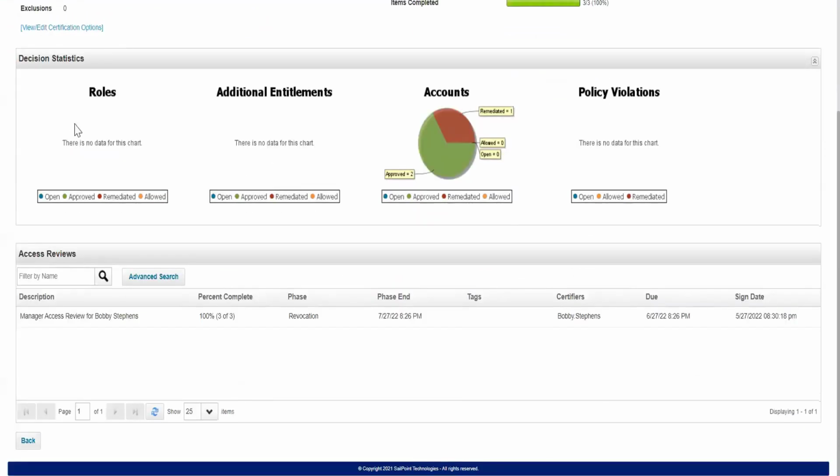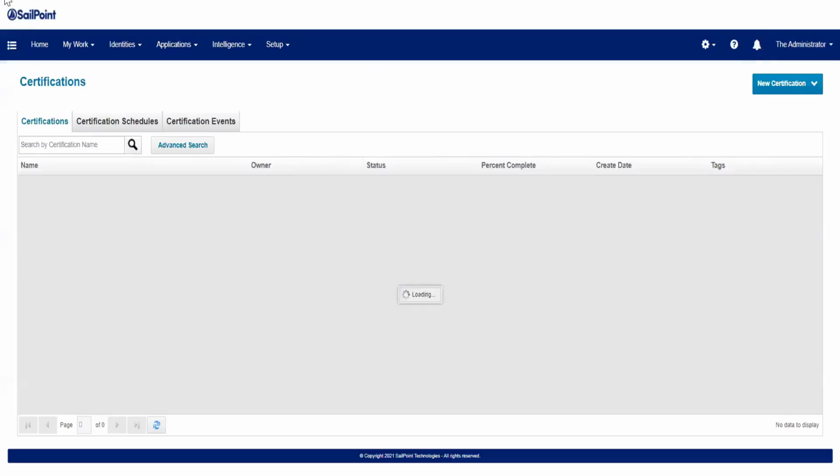Now refresh this. Now you see it is in the revocation phase. I have not explained the revocation phase, but my point is here. Basically, using this task, you can move one certification from one phase to another phase. Okay, now we'll go back to the certificates.